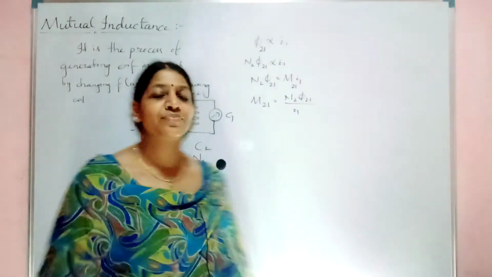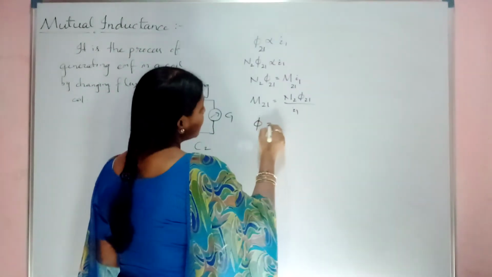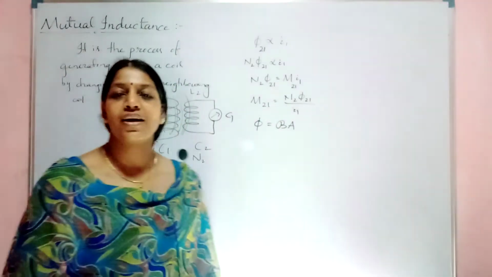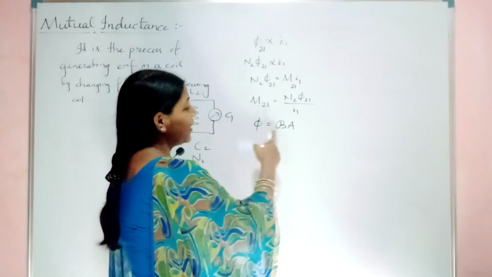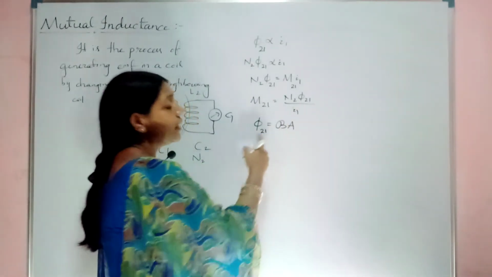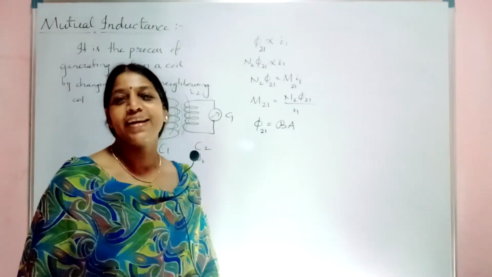Check it. Correct? Now already we know phi is nothing but BA cos theta. If your angle theta is 0, then cos 0 becomes 1 and phi becomes BA. Fine. So I am writing phi equal to BA. Here it is phi 2 1, generated in 2 due to 1. Area, I already told, is assumed to remain the same.